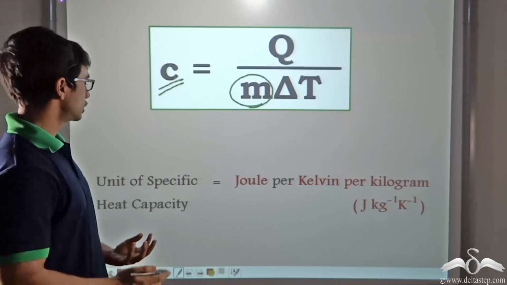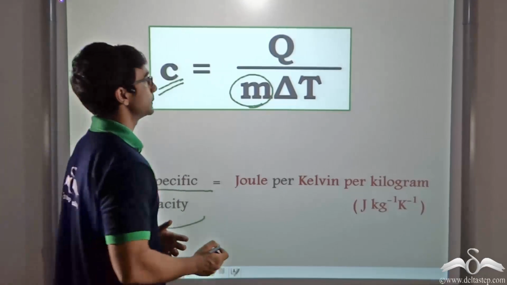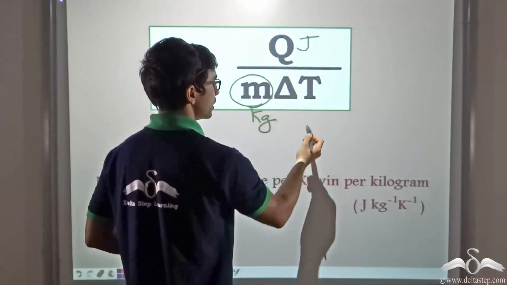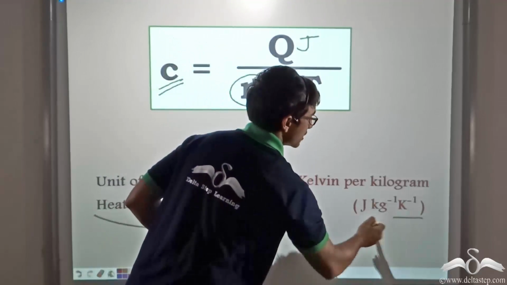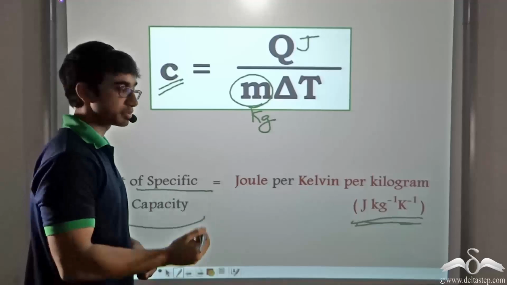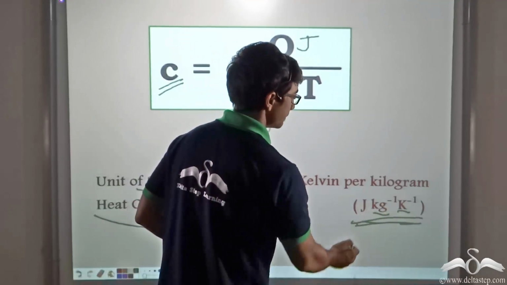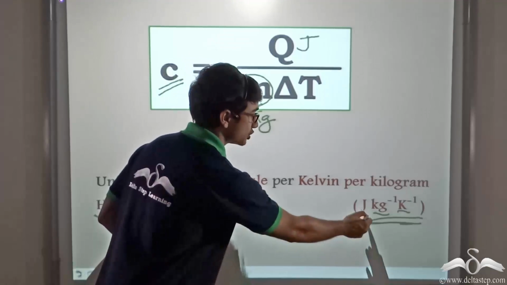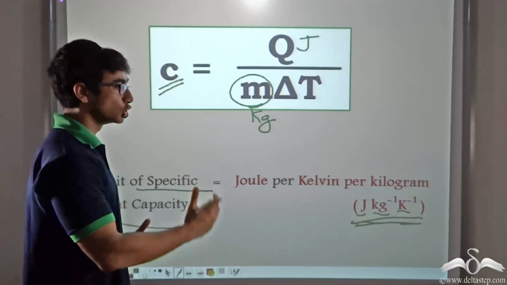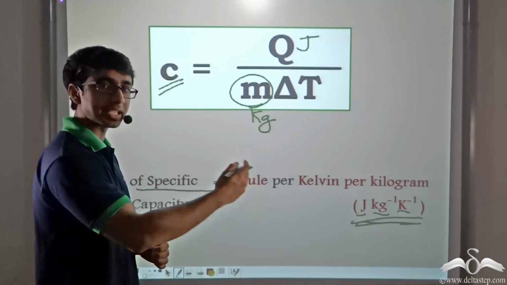So what is the unit of specific heat capacity? The unit of specific heat capacity will be joules per kilogram per degree Celsius or per Kelvin, because the SI unit of temperature is Kelvin, the SI unit of mass is kilogram, and the SI unit of energy is joules. The SI unit of specific heat capacity is joule per Kelvin per kilogram or joule per kilogram per Kelvin.